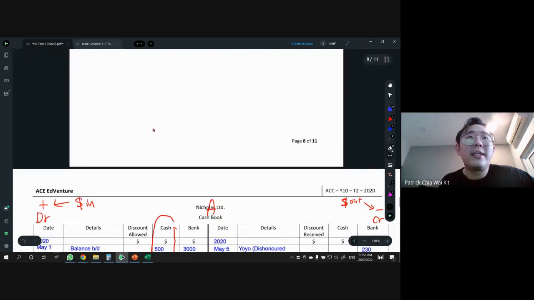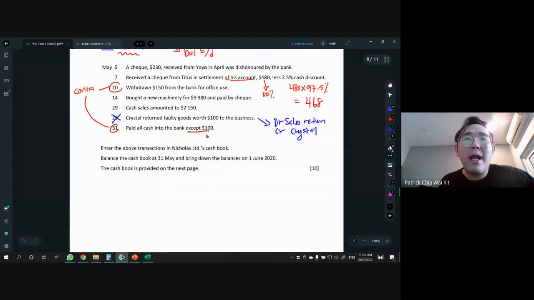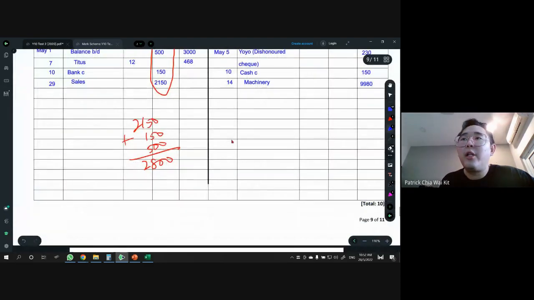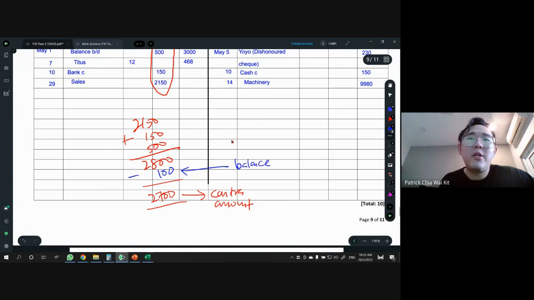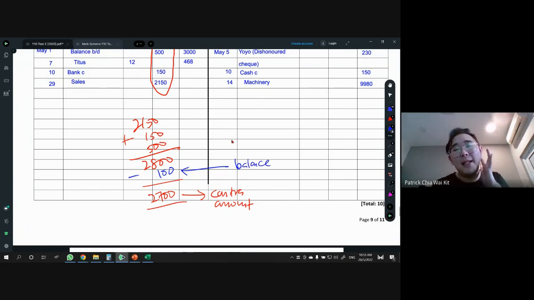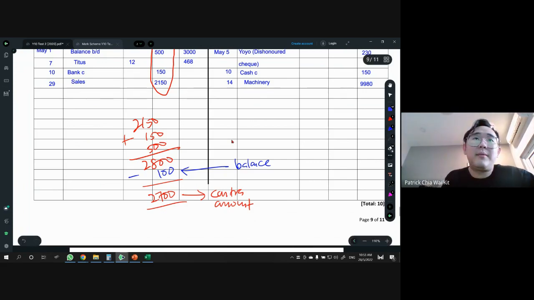All the cash go to the bank except for 100. So what do we do with the 100? We need to minus. Everything go except for the 100. So our contra amount is actually 2,700. So you have to manually calculate. Then what will be the balance? This 100 is going to be our balance. Everything go except for 100, so you should have 100 balance. So I'm going to erase this, and now 2,700. Remember this. So we're going to do the contra.